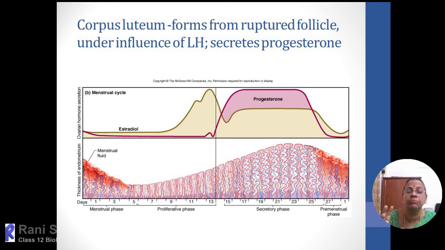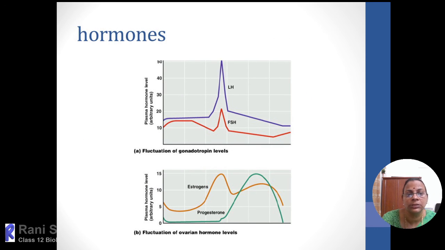But FSH will be maximum on the 13th day, so the maximum follicular development, the Graafian follicle. On the 14th day, suddenly LH will surge. This graph shows estrogen and progesterone, FSH and LH. So the LH surge results in the release of the ovum. Then gradually it will decrease. And before the ovulation, estrogen also will be very high.